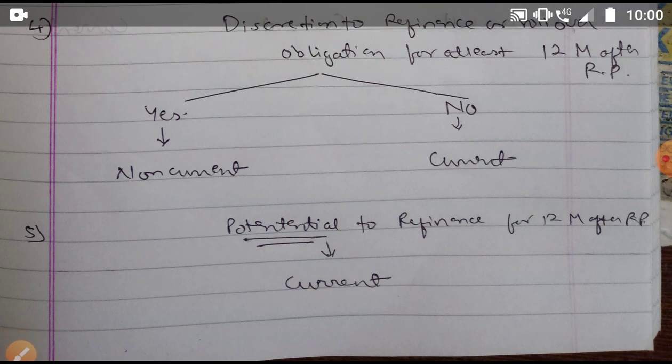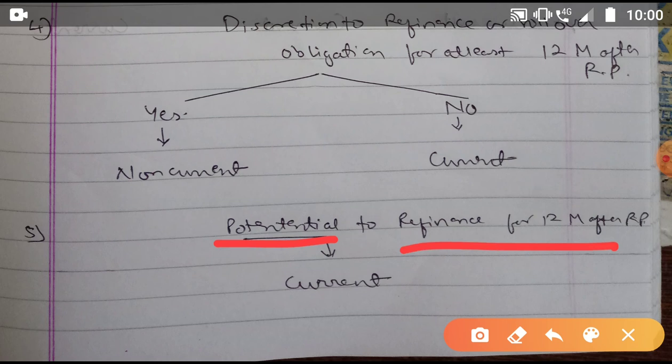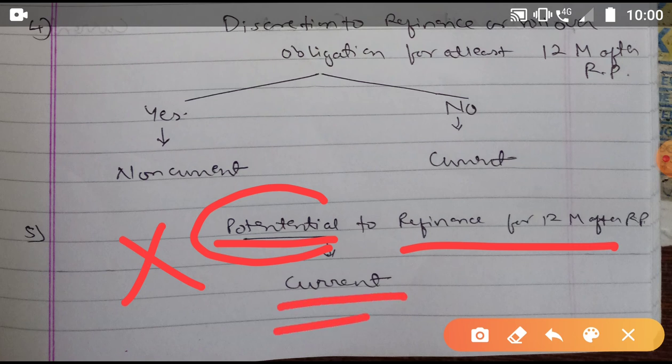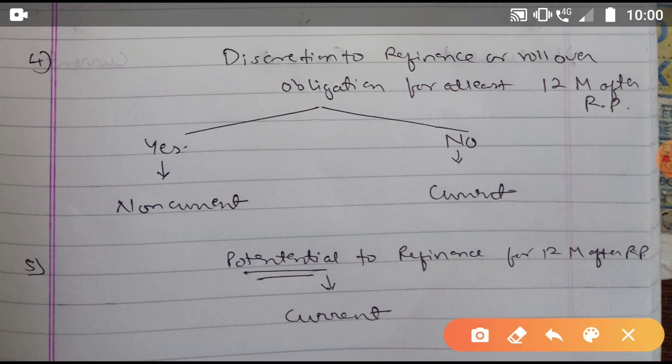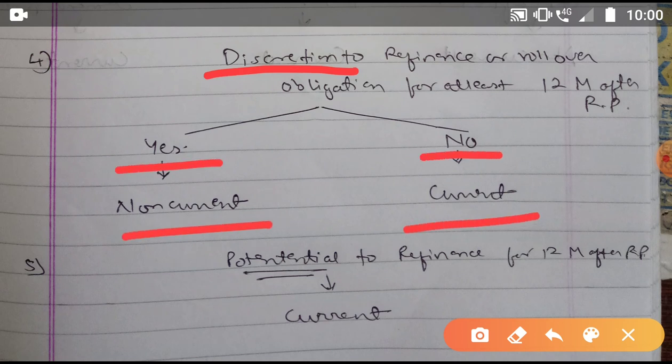And the fifth condition: if in the question it is given that the entity has a potential to refinance after 12 months, it does not make sense that the entity can refinance, so in that case it would always be classified as current. So the point to be noted in the fourth and fifth is: discretion, yes, non-current, no, current; and potential, always current.